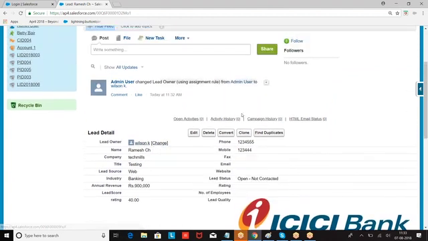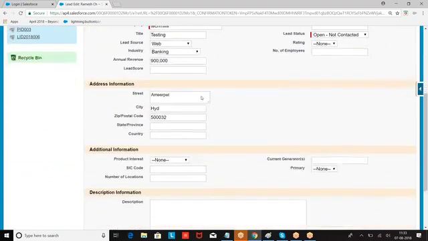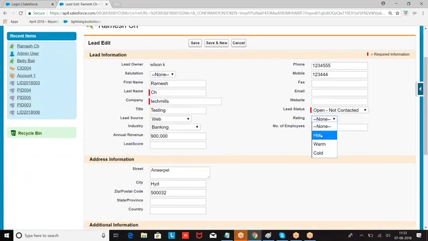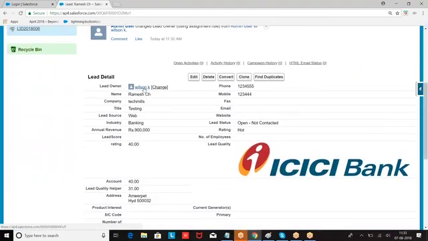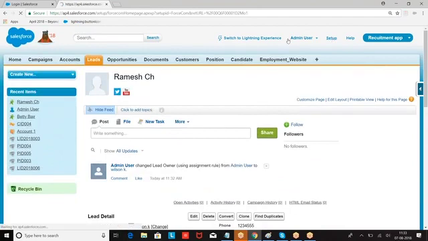Okay. Let me create one more record. The same record I am modifying. Now, what is the first rule I told? If city equal Hyderabad. Okay. Now I am also giving rating. Let us see which rule will run first. Now both the rules are meeting, right? So I gave an order 1, 2. So the first rule will be verified. If the first rule is true, it will not check the second rule. Now go back to this. Save. Still, who is the owner? Because order number is what? Go back to this.